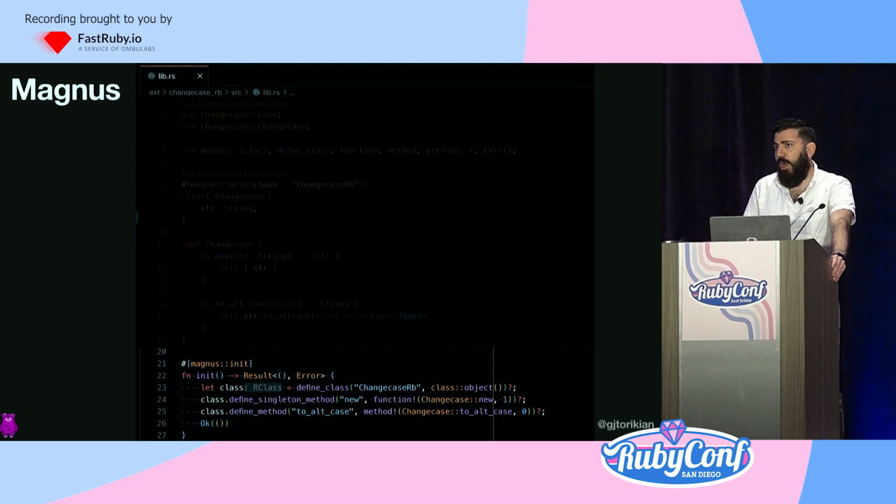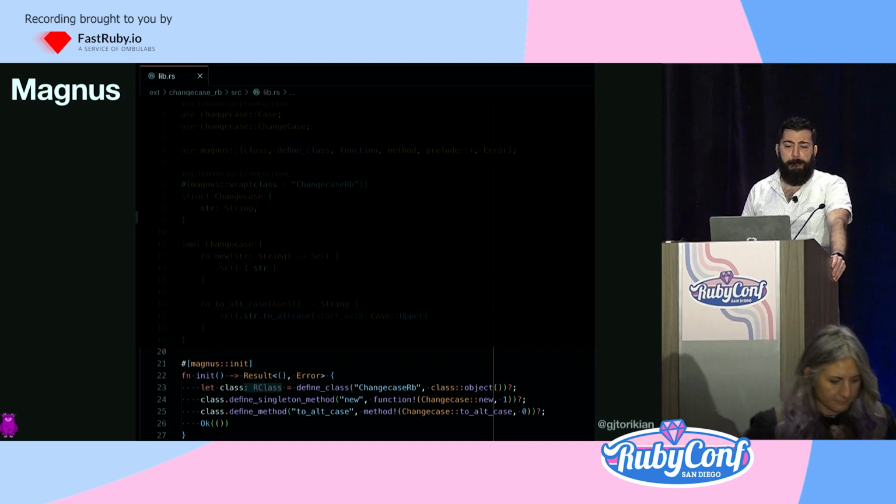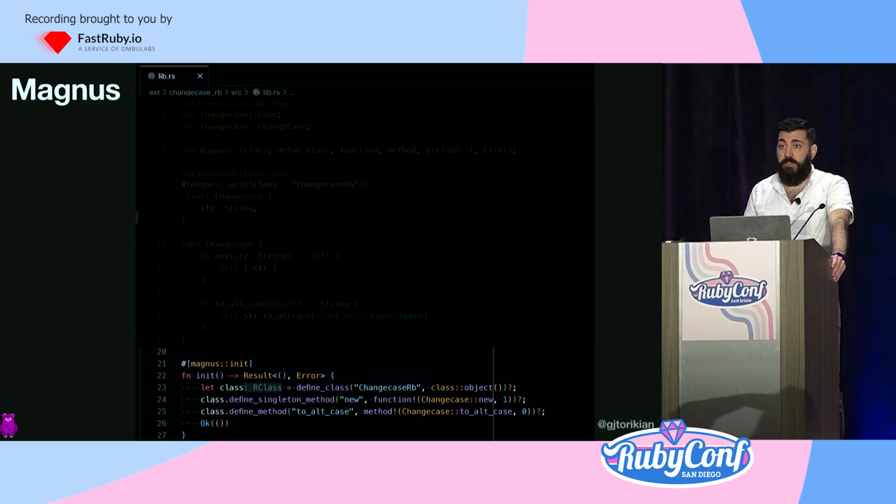Magnus just copied the same C API naming structure. And in this init method, we're going to expose two methods. One is a singleton called new, and the other is an instance method called to_alt_case. And the only other thing of import here is that the integer at the end just indicates the number of arguments that the method is expected to take.